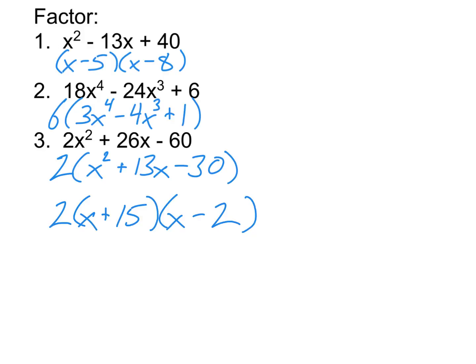So the new wrinkle that we're heading into with our factoring is that we're going to factor out the greatest common monomial like we did here in number 2. But then after we've done that, we're going to be able to factor quadratics even further if a quadratic is left inside the parentheses. But again, we only do this if inside the parentheses we have that x squared part.